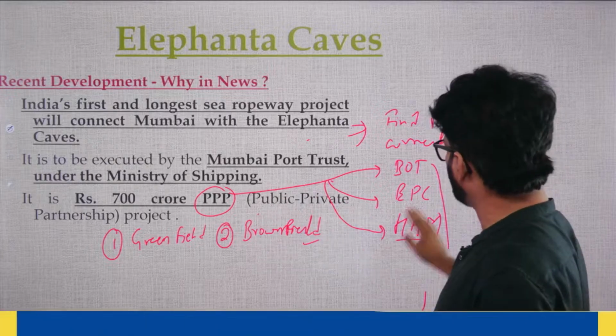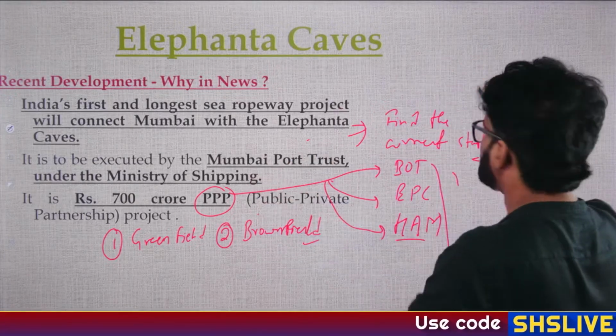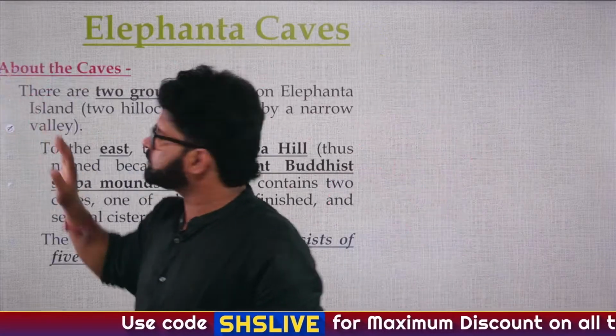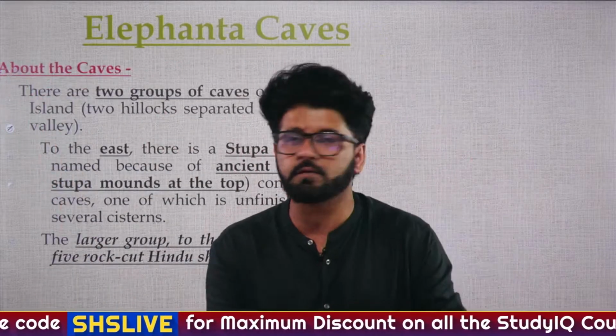So these are your homework, and you can post in the comment section whatever you know about them: Greenfield, Brownfield, BOT, EPC and HAM, and the current status of this particular project on Elephanta caves. Whenever they are in the news, they become more important from an exam perspective.